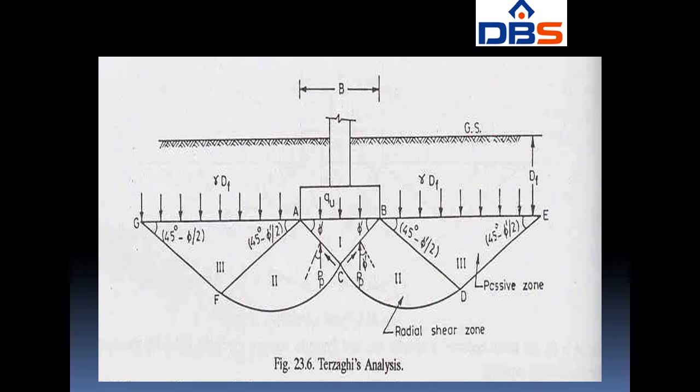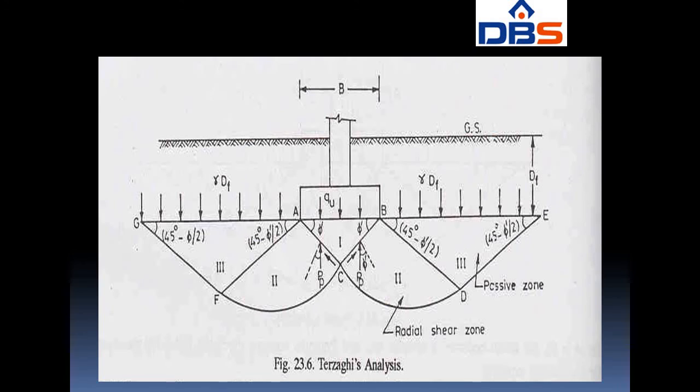Next, coming to the third zone, two triangular zones, namely BDE and AFG, are the Rankine passive zones, and the overburden pressure of gamma DF acts as a surcharge load on the Rankine passive zones.